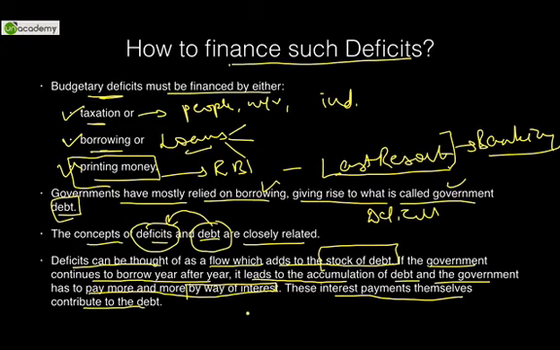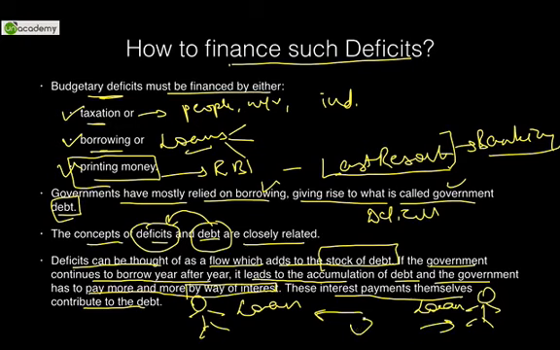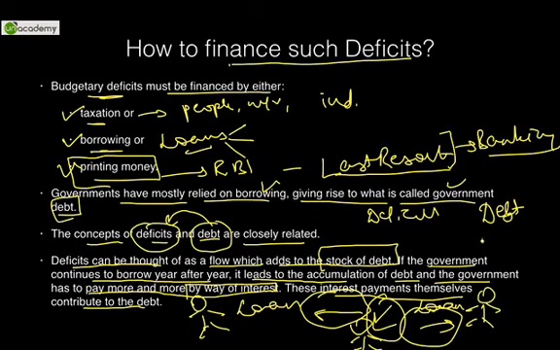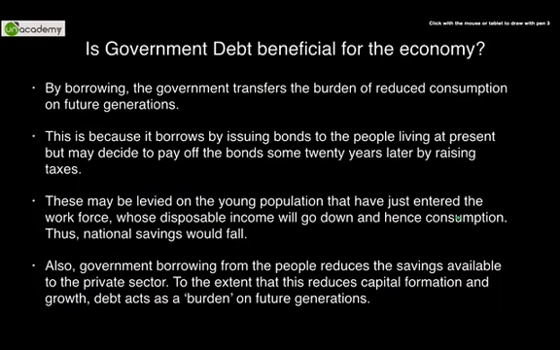So what you do is, you take a loan, let's say from the first person. In order to repay him the loan, you take another loan from the second person. In order to repay him, you take a third loan from any other person. And not to forget the interest that is payable on this loan. So it is principal plus interest. So this gets a country or a government in a situation known as debt trap. You get trapped in your own web of borrowing. Debt trap. So this is a very dangerous situation. In order to overcome, we have to finance our deficits not from borrowings, but from any other source.